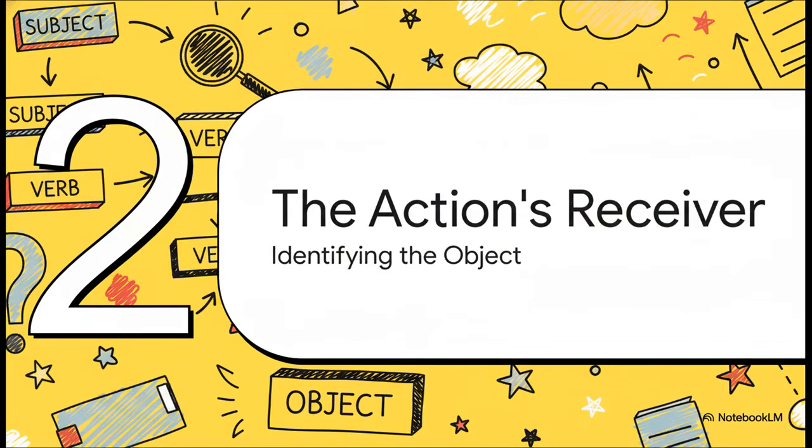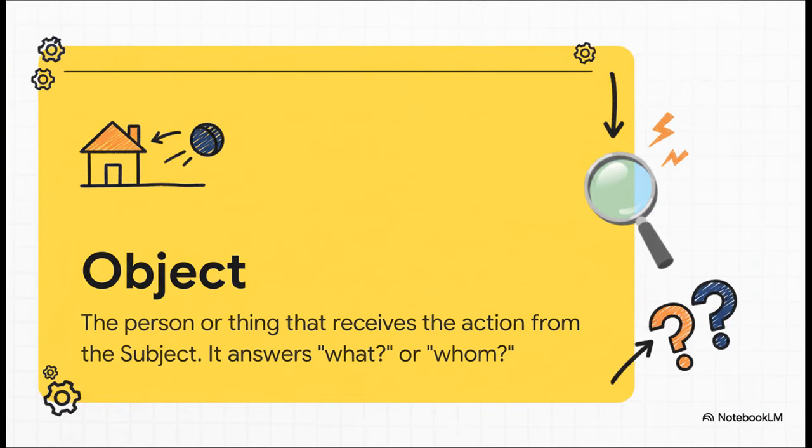Okay, cool. We found our doer. But wait a minute. If the subject is doing something, that action has to go somewhere, right? It can't just hang out in space. It's got to land. And that landing spot, well, that's the next piece of our puzzle, the object. So the object is basically the receiver of the action. It's the person or thing that gets, well, whatever the subject is doing, done to it.